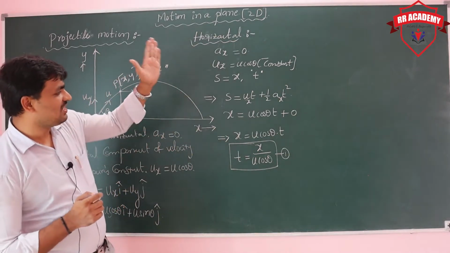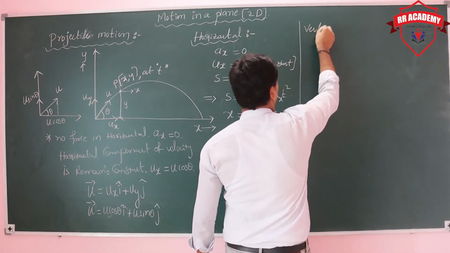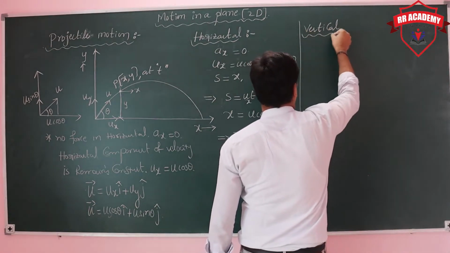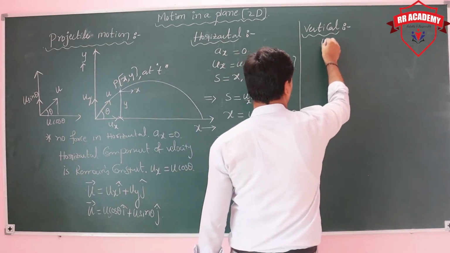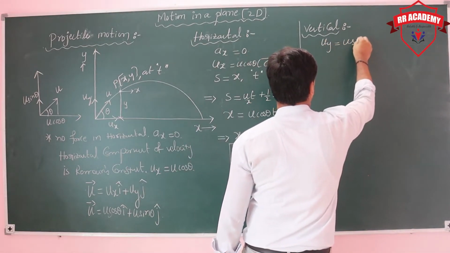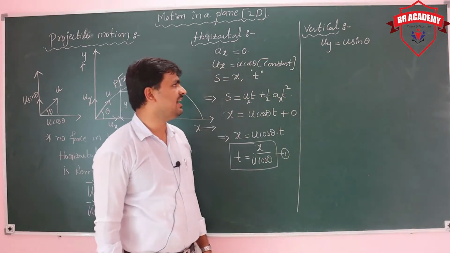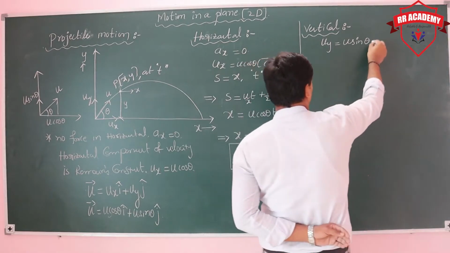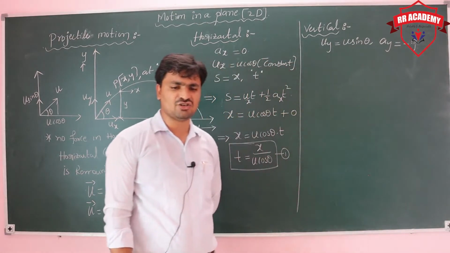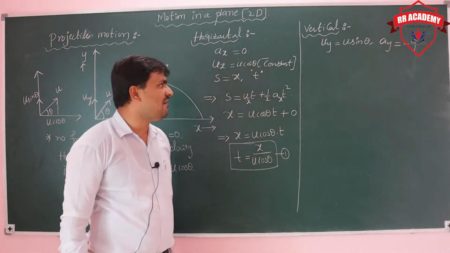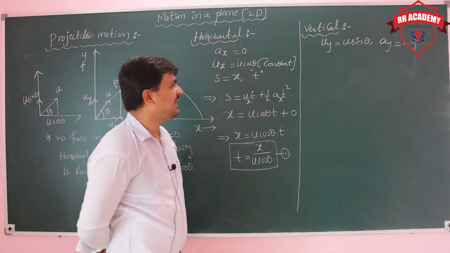Let's write similarly for the vertical. In vertical components, you can observe, what is the initial velocity in vertical direction? Uy is equal to u sin theta. And what about the acceleration? In vertical direction, gravity is acting. What is the gravity? Ay is equal to minus g.